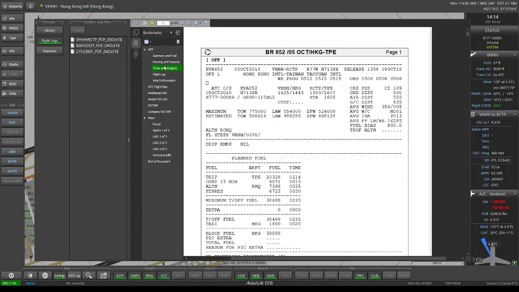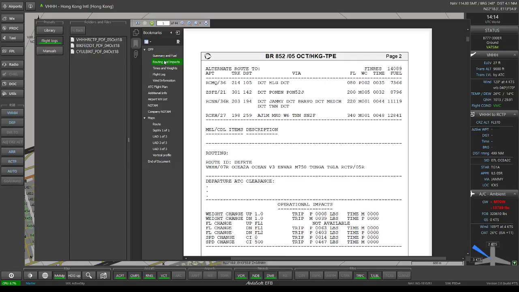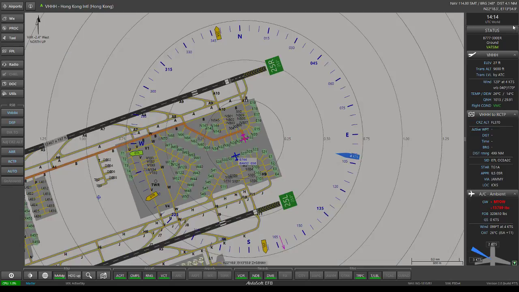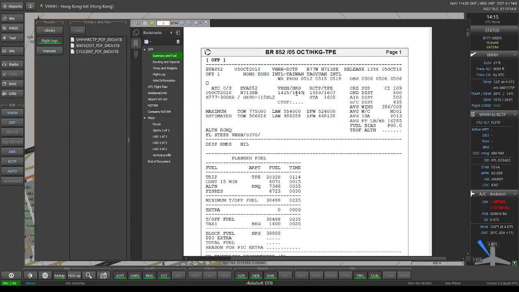Times and weights, you should be expecting to be out of the chocks by 1425 Zulu, and we should be airborne by 1445. Right now it's 1414 Zulu, so we have just 25 minutes to get everything up and running. But I just want to be airborne by 1445 Zulu.